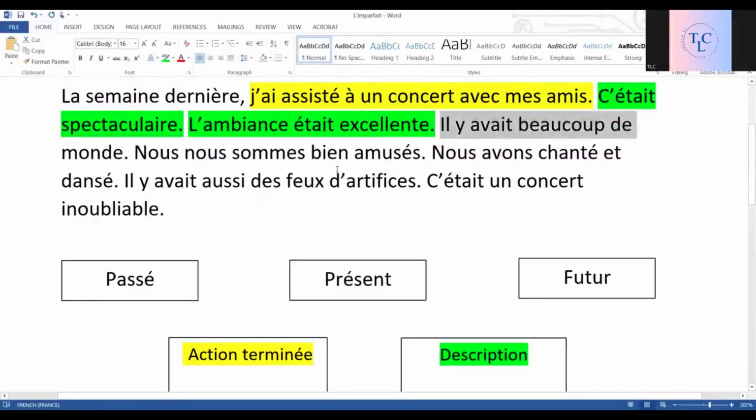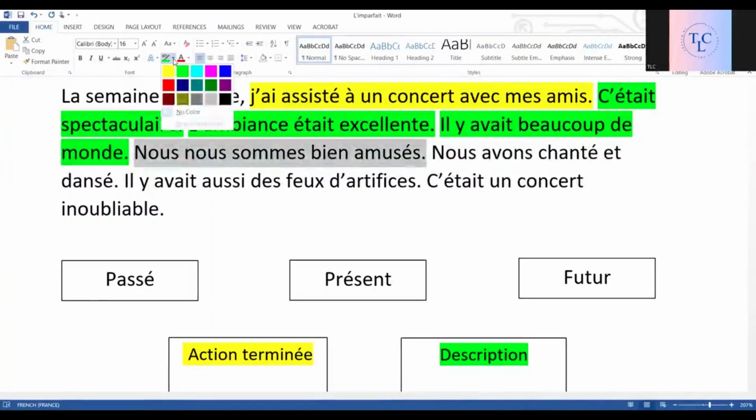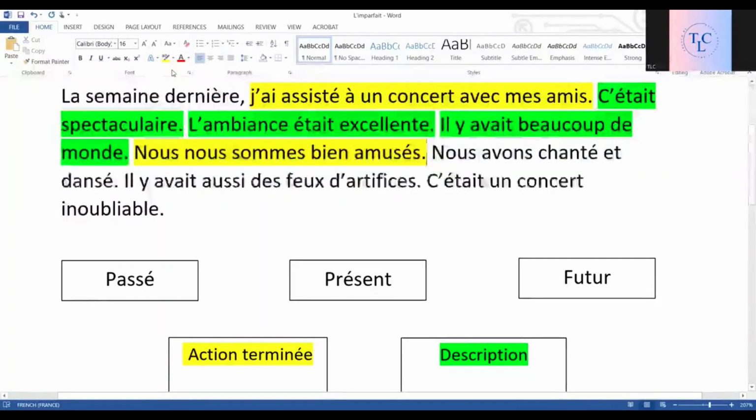Il y avait beaucoup de monde. Is there any action happening? Is someone doing something? Is there any action that is taking place? No. No one is doing any action over here. It is a description. Then, nous nous sommes bien amusés. We enjoyed. We were doing that action.